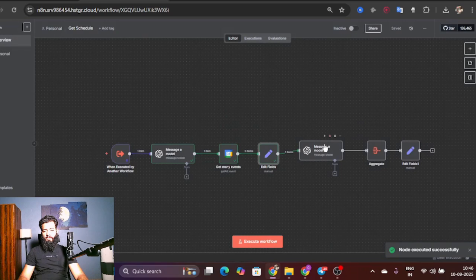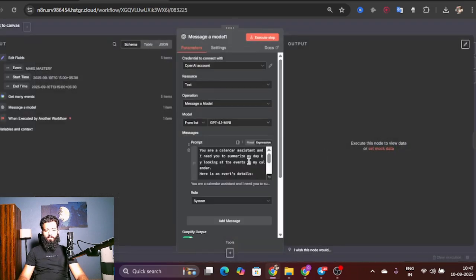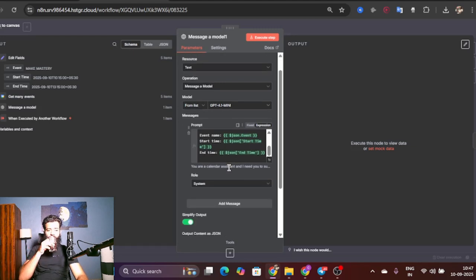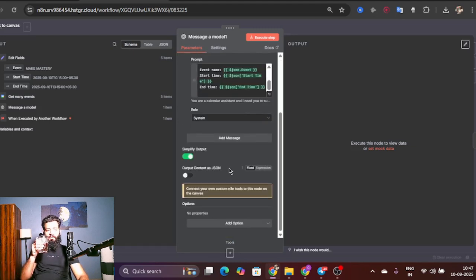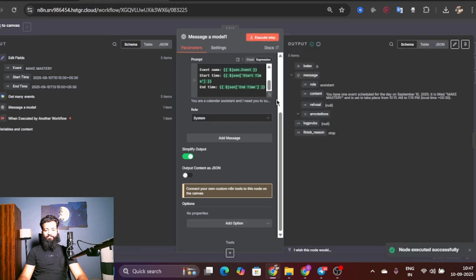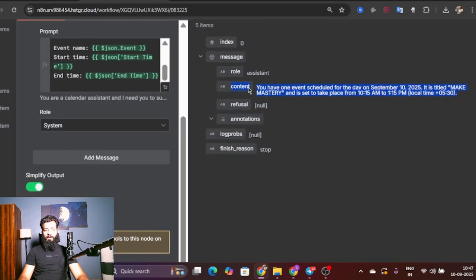Once we have that, we add another LLM, and then we give this prompt to it. You don't have to worry about it. You're going to have all of it in the template. But I'm just showing you the inside of the system for the sake of it. Once we execute this one, it gives the content. You see? It has given a summary, AI generated summary. You have one event scheduled for the day on September 10th.